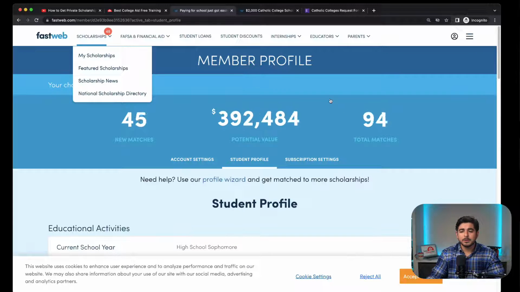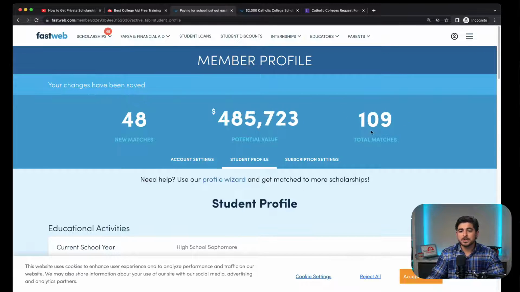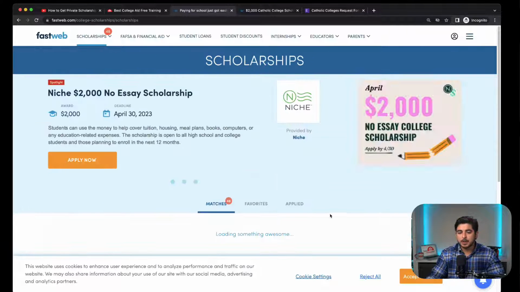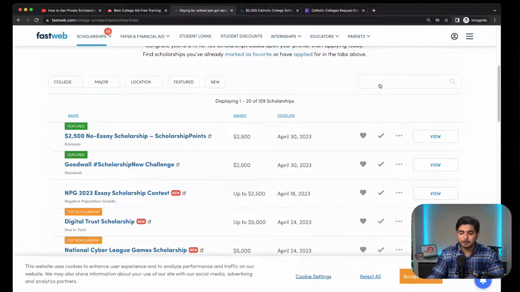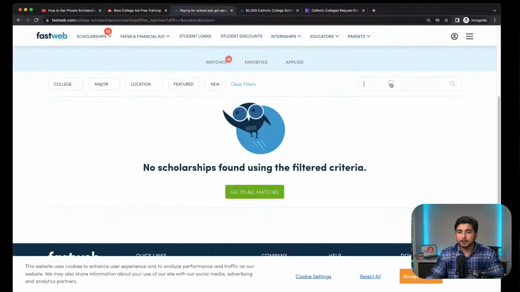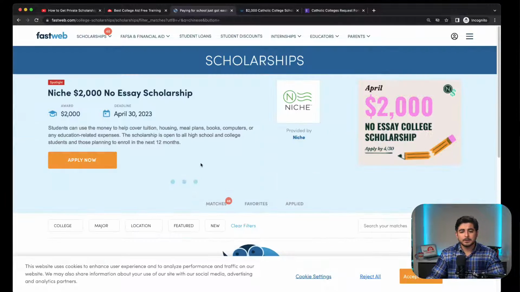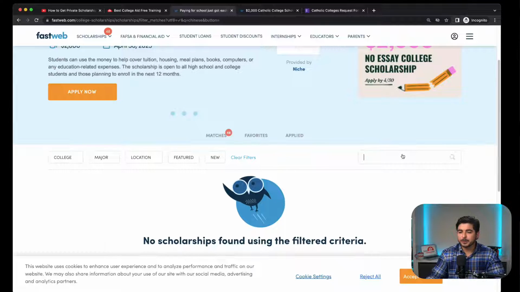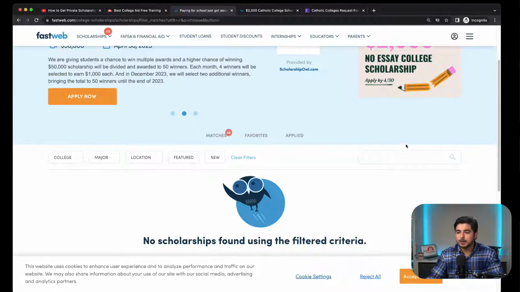And then we go to our, you see the number stays fairly high because there's going to be different opportunities. And we go to my scholarships and maybe we'll look for Asian. Okay, we don't find any that way, but if we look for Chinese, we also don't find any using that criteria. Okay, let's see if we go to matches.